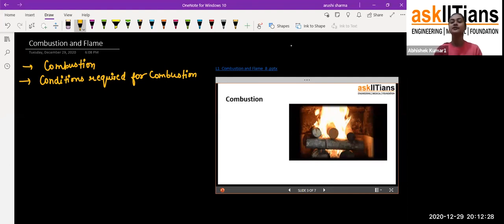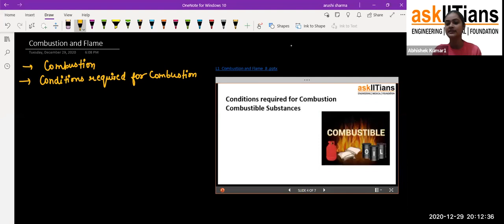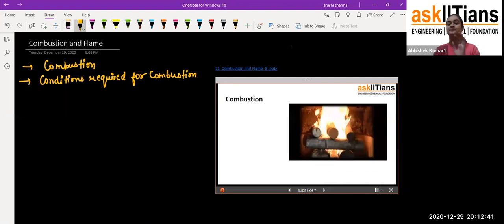Okay, before starting the chapter, on screen you can also see this is combustion, written here, and there is a picture. You can see that these are wood logs and there is some fire, so you can relate it to the winter season, which is going on right now.